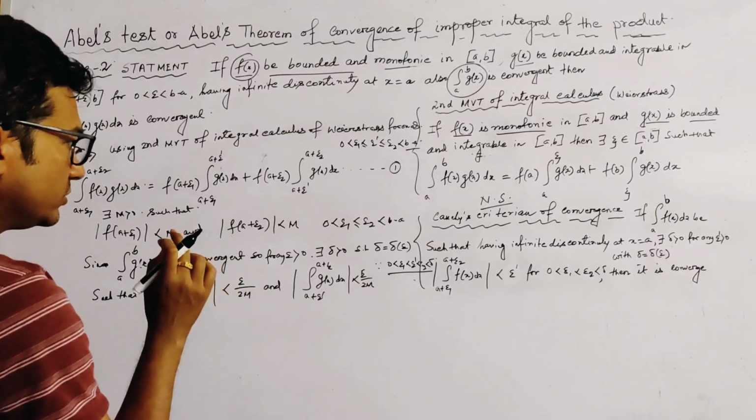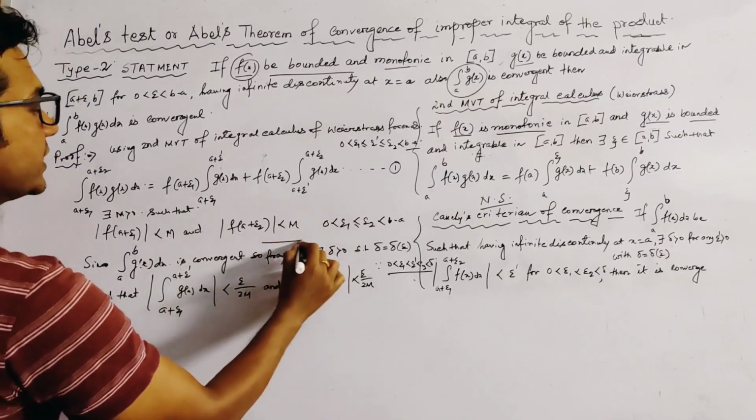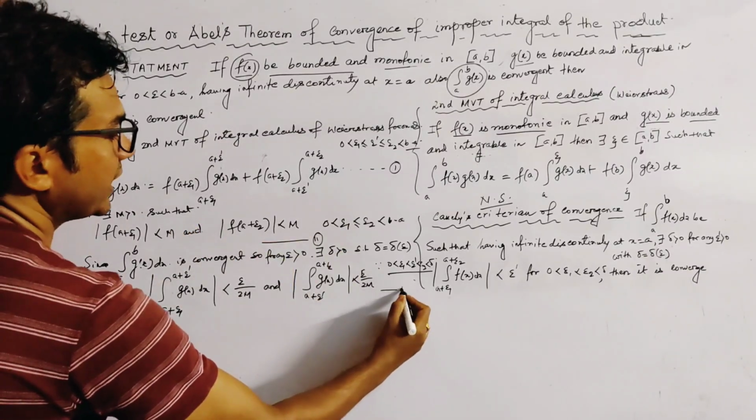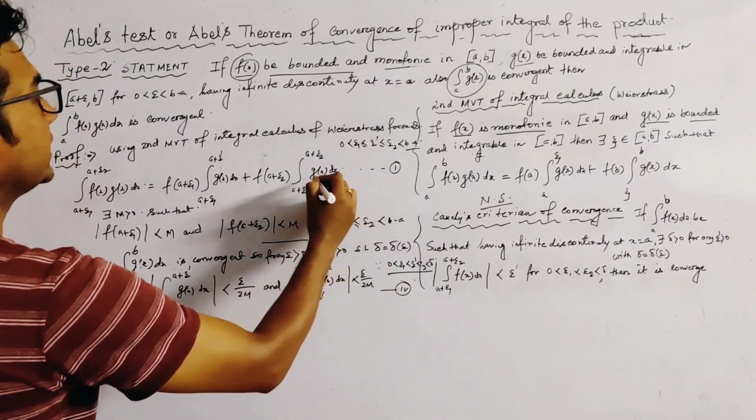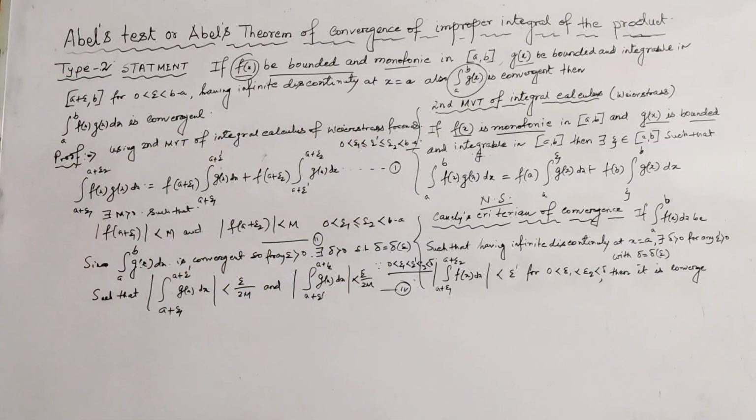Now we name these two relations as 2 and 3, and this relation is 1. It is given.